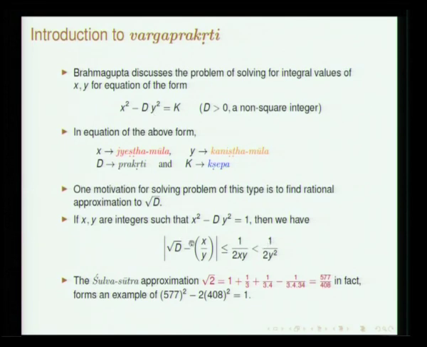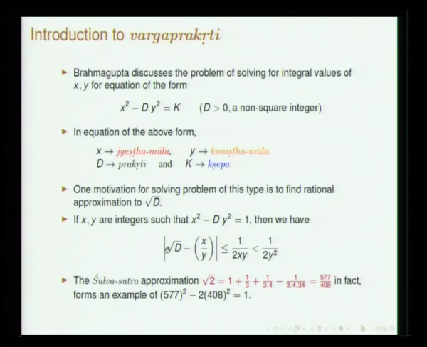One of the motivations of solving this problem is to obtain the value of root d. Successive approximations of root d can be obtained using the Bhavana principle given by Brahmagupta. We will demonstrate with a few examples, but keep this in mind. This is an inequality which will be satisfied by root d.